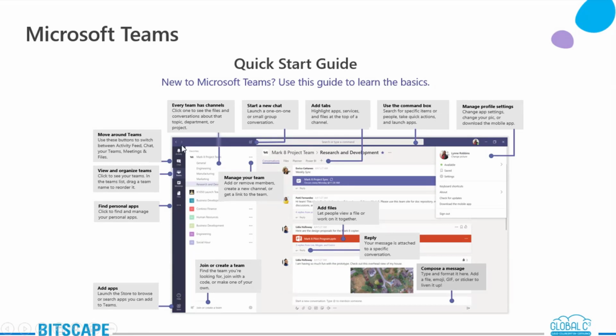All right, on the left edge, we have the following functionalities. It's just like a menu. The first one is Activity. It's like your day-to-day activity: if someone is liking your post, if someone has messaged you, or any sort of notification, or someone has called you and you missed the call, then you will be notified. So Activity gives you real-time notifications. Chat can be on an individual basis or group basis.